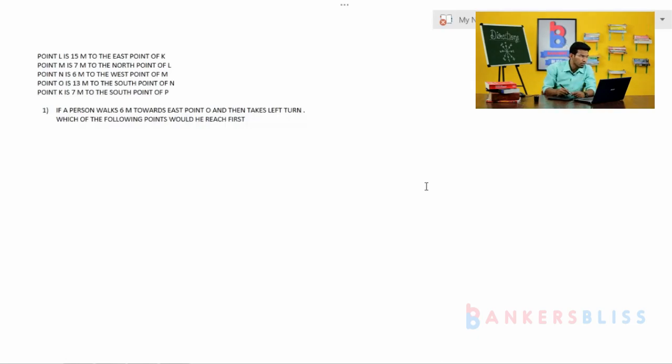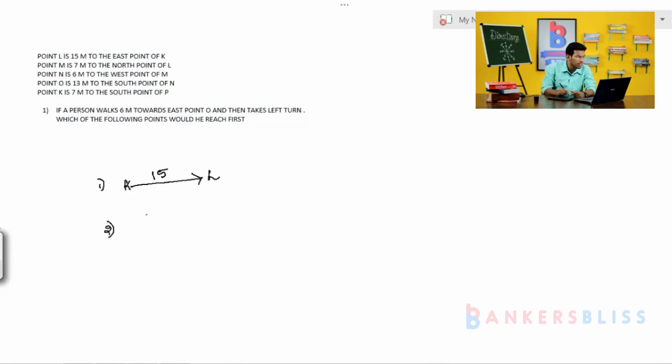What is the first one? Point L is 15 meters to the east of point K. Suppose point K is there, K's east, it is 15 meters, and L is there. This is the first one, is it over? Then move to the second.